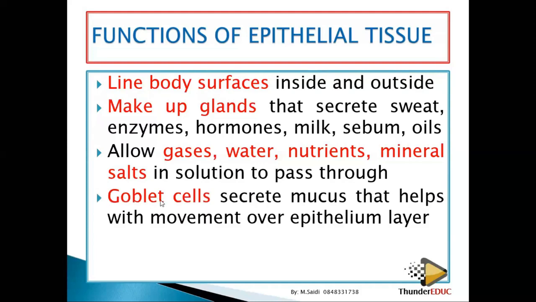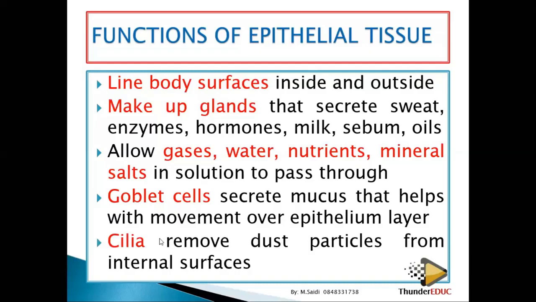Lastly, on the list, we have what are called the goblet cells. Goblet cells are very important in secreting mucus. If you look at your digestive system, if you look at your pancreas, it has what are called goblet cells. If you look at your digestive system, the ileum, we're going to look at this in grade 11, the goblet cells are very important in secreting mucus. And then we are saying that cilia are very important. They remove dust particles from our internal surfaces.